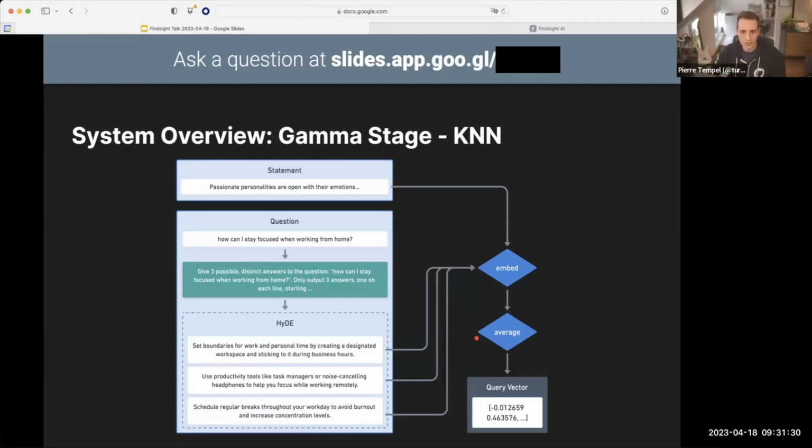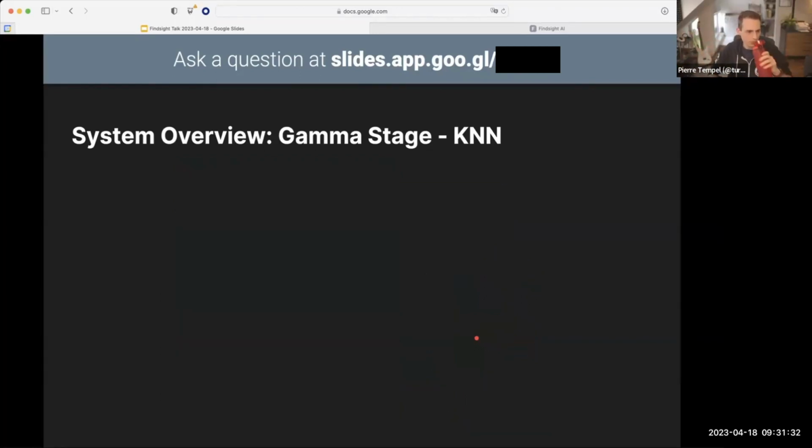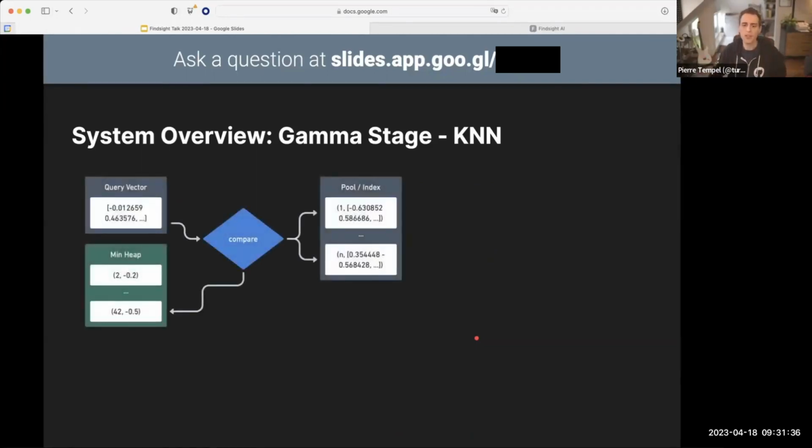How are we going to do this? Well, there's a naive approach. We can just check every single vector in our database, right? We have our query vector here on the left. And remember, these are 1600 dimensional vectors. And on the right, we have our pool, which is basically the embeddings of the claims in the database. And Findsight has nearly 1 million claims that have been extracted from different sources. So this is quite a large set of vectors in the index.